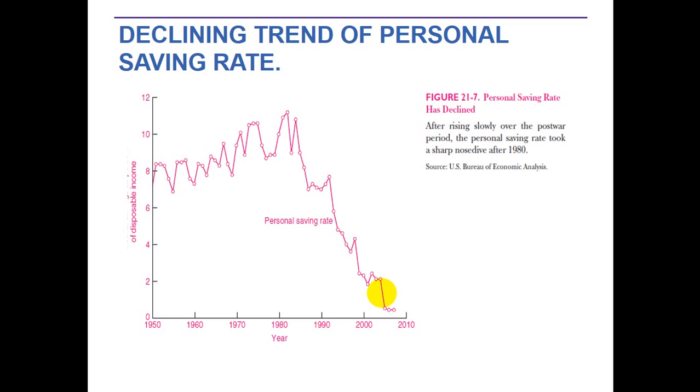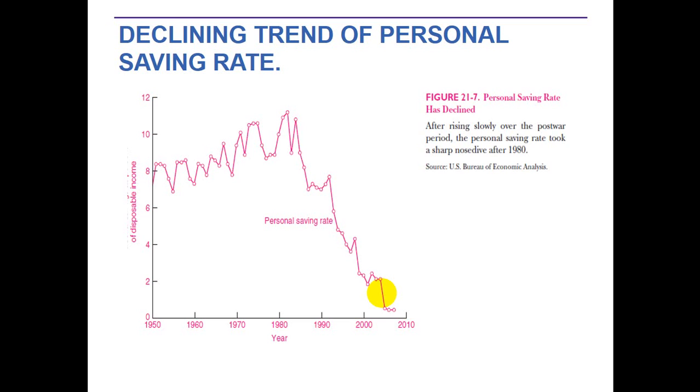So what happens when the saving rate is declining? A declining saving rate will affect the long-term growth of any nation, because with negative saving or a very low rate of saving, the national capital stock is disturbed, as it is highly dependent on the saving rate of a nation. When there is very little increase in your capital stock, your long-run growth is also affected.